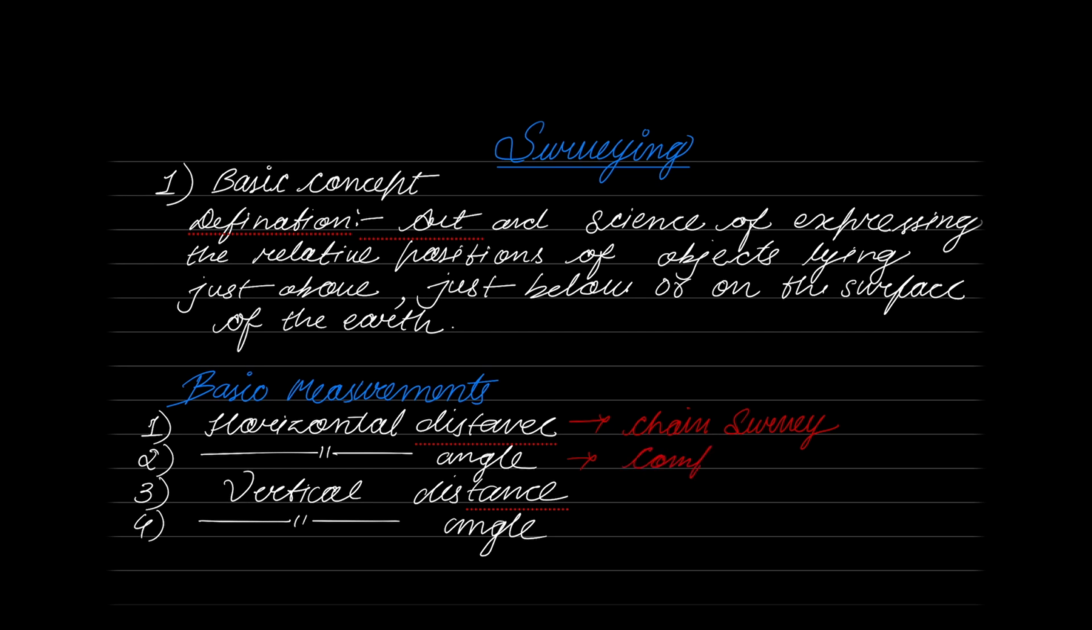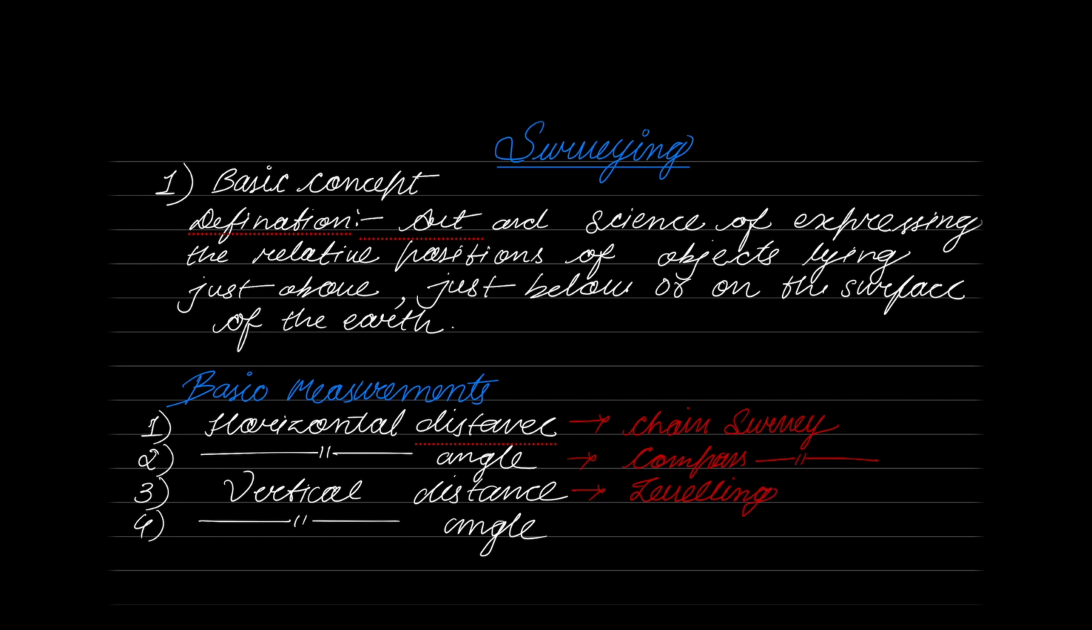Now tell me, to get vertical distance, what was the surveying that you did? Anybody? Absolutely correct. You're giving me the answers very clearly. Very good. We call it leveling. Dumpy level, auto level, leveling staff, backsight, foresight, intermediate sight. All of that comes in the vertical distance only.